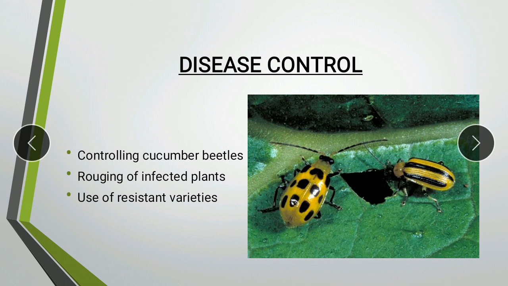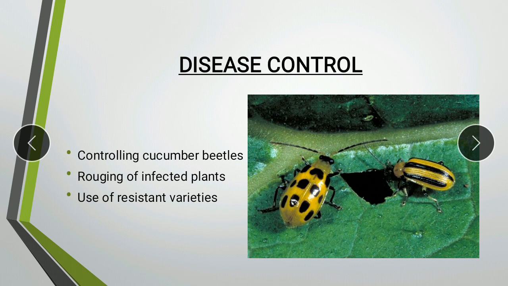So the disease can mainly be controlled by controlling these beetles. This is the striped and the spotted cucumber beetles. Controlling of these insect vectors is what has been proved to be the best control measure to tackle this disease. Apart from that, roguing of the infected plants. Roguing is basically identifying and removing the plants which have been infected. So roguing of the infected plants is another disease control measure that can be done.